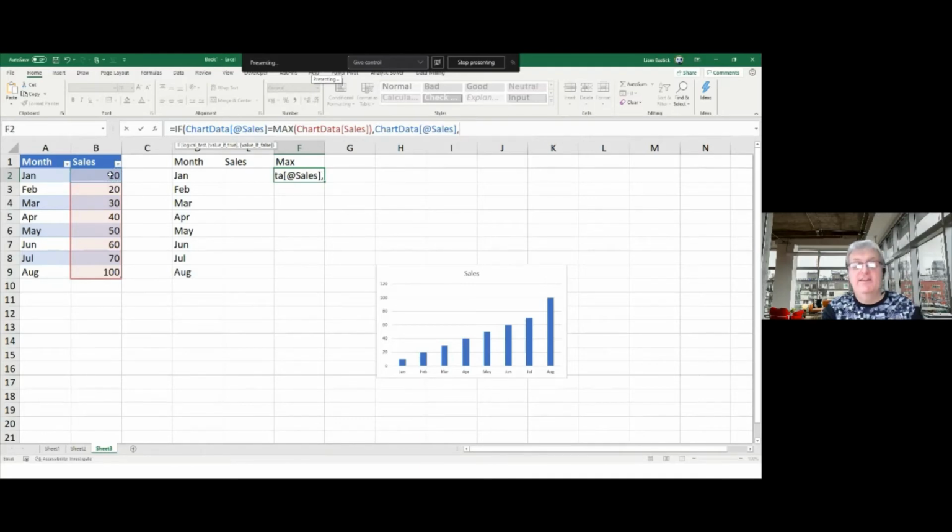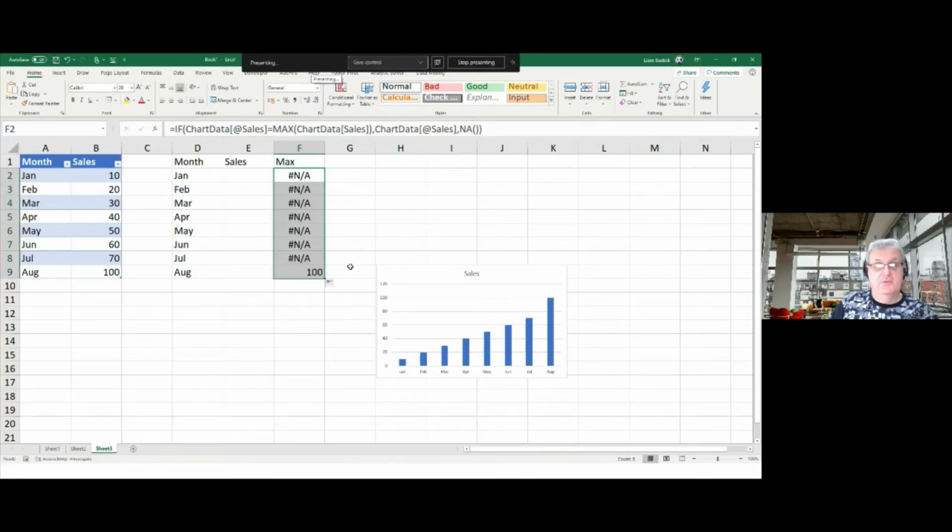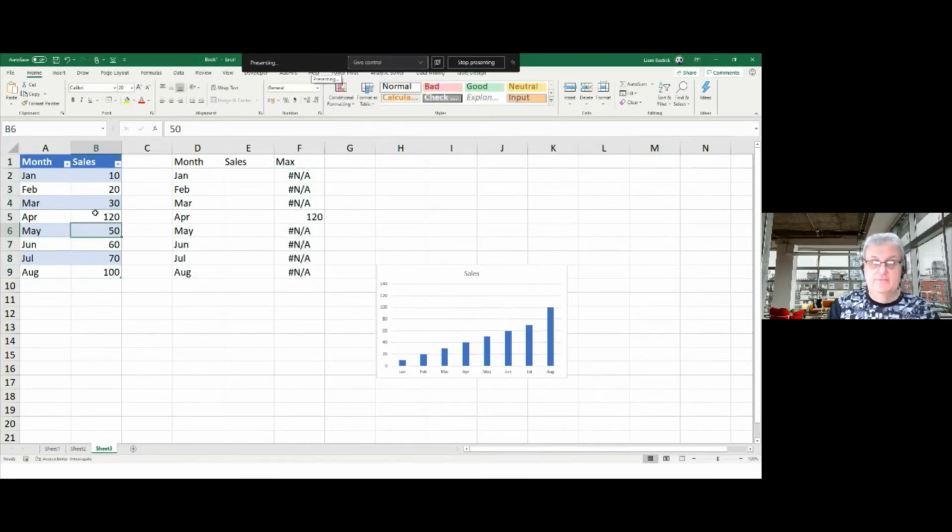Well, and I tend to, when we don't want things to display, I'll use the NA function in Excel because that means don't display in a chart. So I've got that, and then it shows me where the max is, 100, and if I change that to 120, it puts it there, and if I put that to 120, then I've got 2 of them.